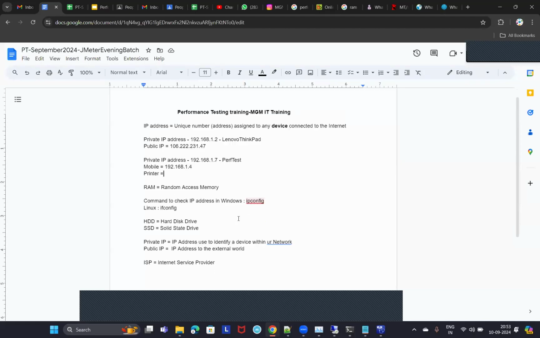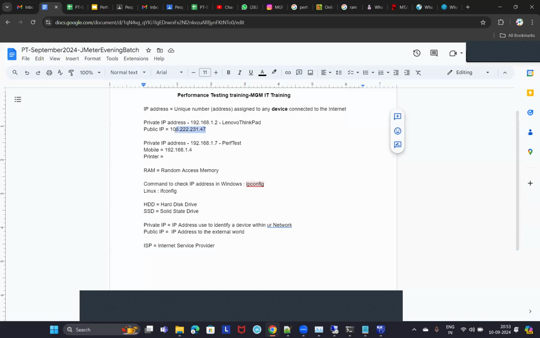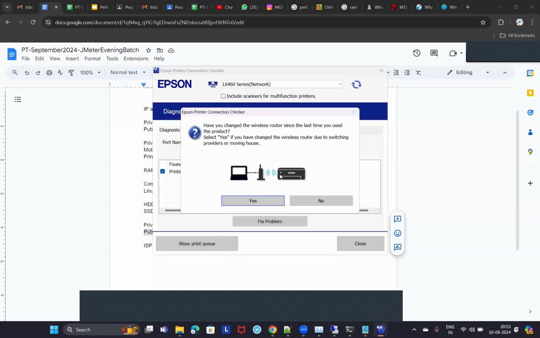To the external world, the public IP of this laptop, my mobile phone and my printer will be the same. So public IP is the IP address with which my network, and all these devices, are visible to the external world. Clear, guys?